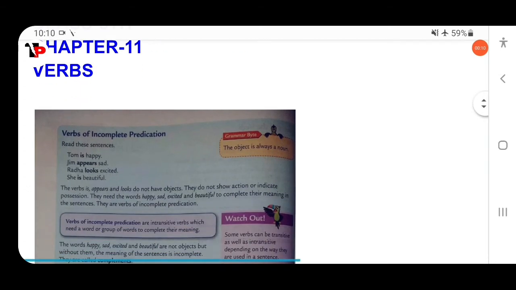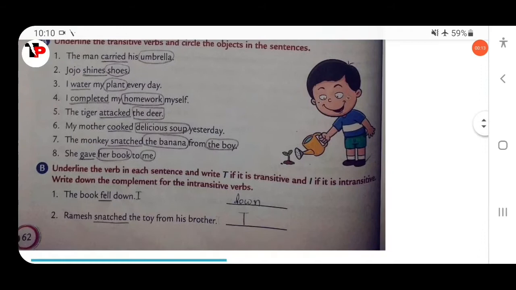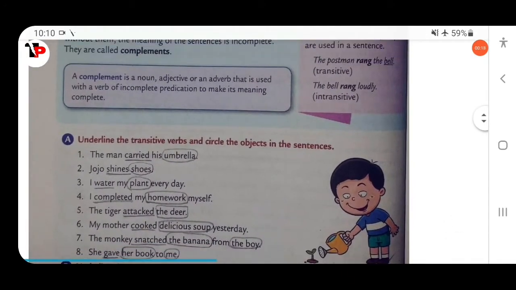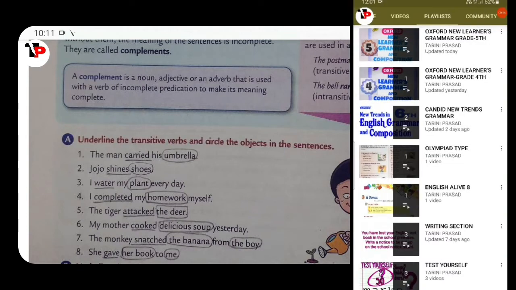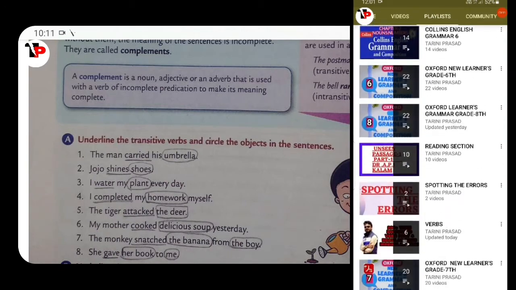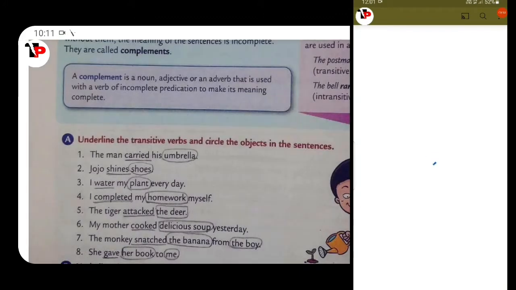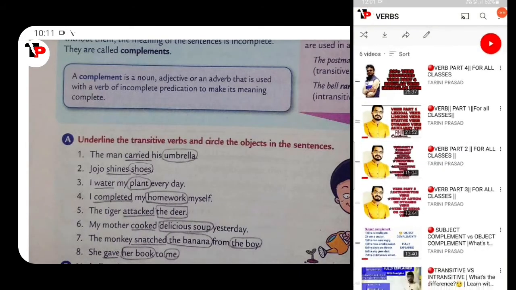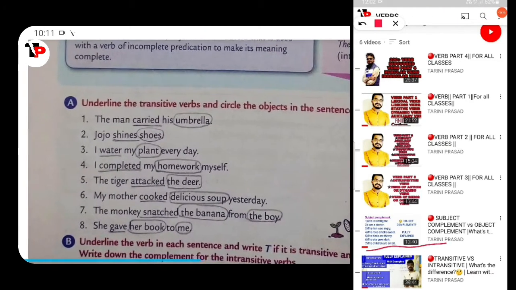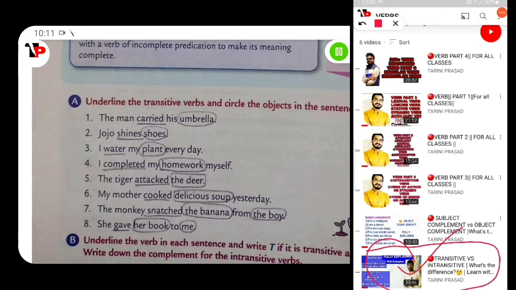Okay, so here turn to page number 62. Underline the transitive verb and circle the objects in the sentence. If you have not watched the verb section, in that I have discussed the complete explanation about the verb, types of verb, transitive verb, and how to find the object in a sentence. The details have been discussed in the video. You can go to the playlist and watch. So here, underline the transitive verb and circle the object in the sentence.